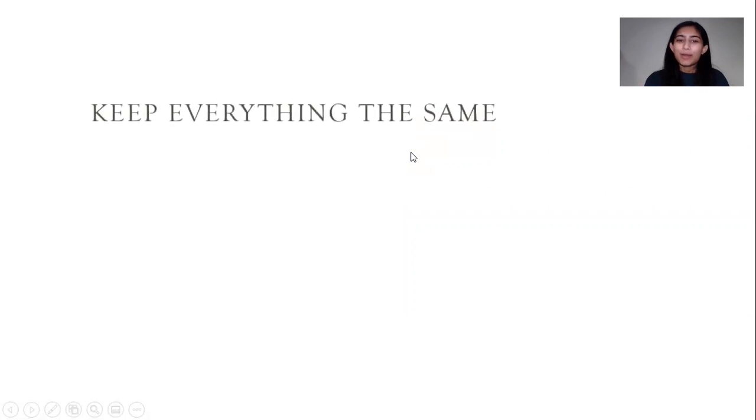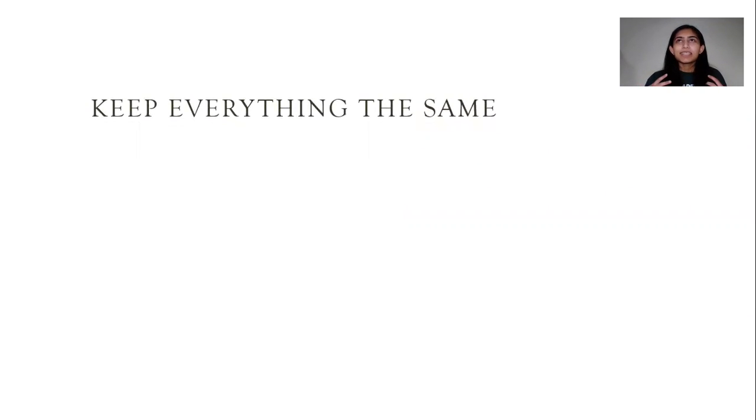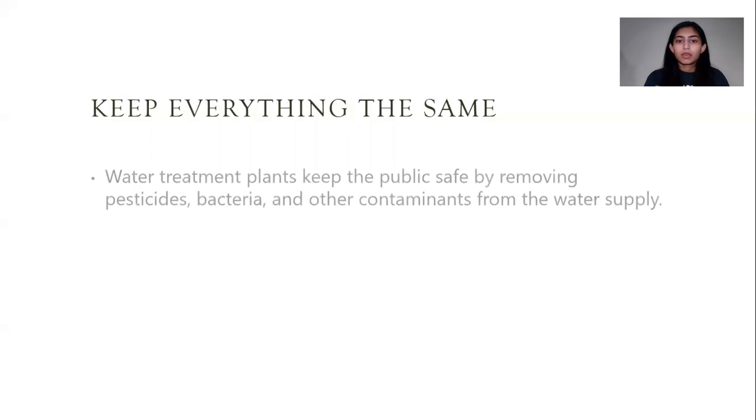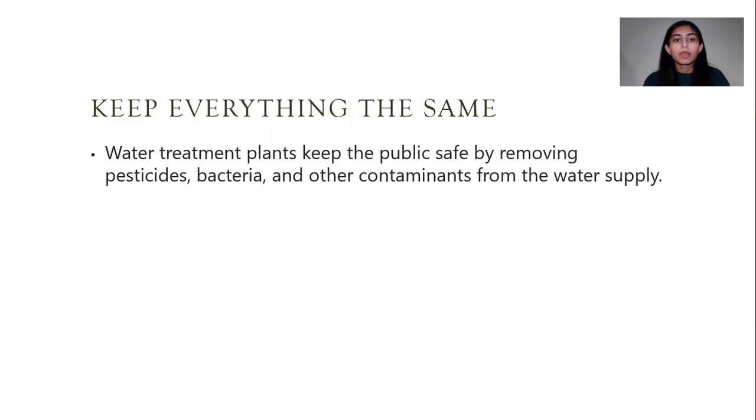Okay, so parallelism is basically a general rule you follow when you're listing more than one thing. This may not make sense at first, but when we go through examples, you'll start to see that a certain pattern emerges. So the general rule, and really the only rule with parallelism, is keep everything the same. So let's look at this first example.